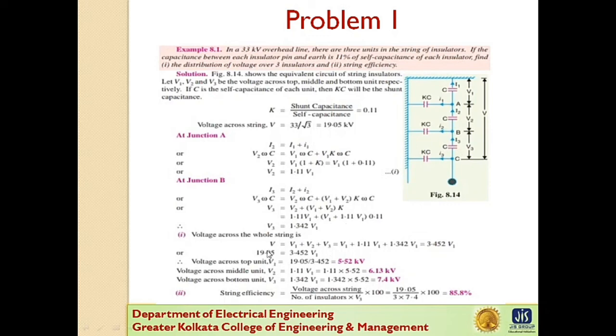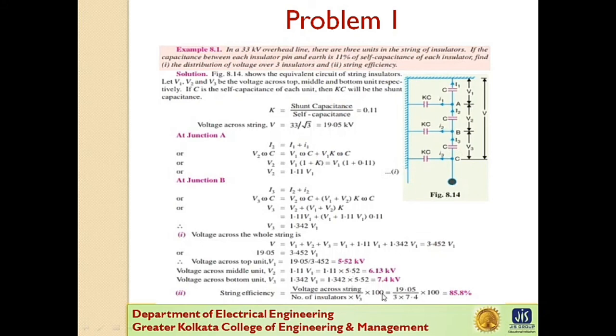Now the total voltage is V1 plus V2 plus V3. So V1 plus V2 plus V3 is equal to 3.452 V1. Now what is the value of the voltage? V is 19.05. From here we can calculate the value of V1. V2 is 1.11 into V1, so put the value of V1 and we get the value of V2, and by putting the value of V1 we get the value of V3.